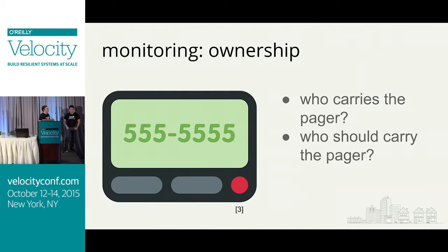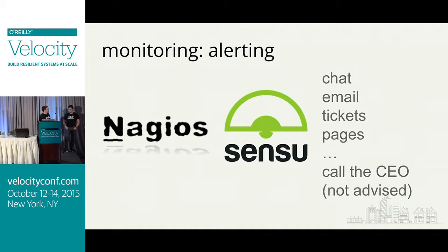So for us, we split up monitoring. We allocate clusters based on who's going to carry the pager for them. The pager will be handled by the team responsible for the cluster in question, the team supporting the feature that this cluster provides. And it doesn't really matter what you use. Like, we use Sensu, and it works great, but you can use Nagios.